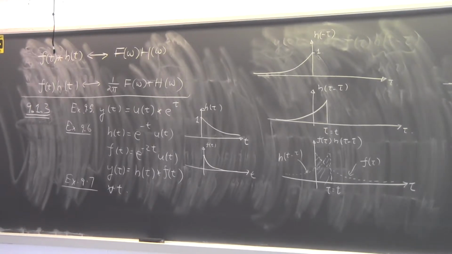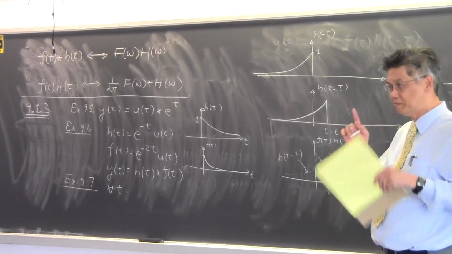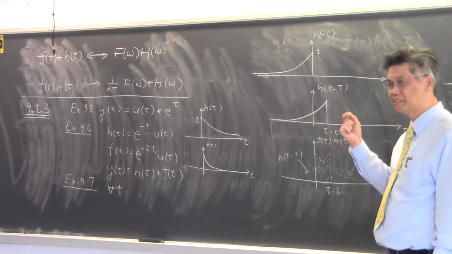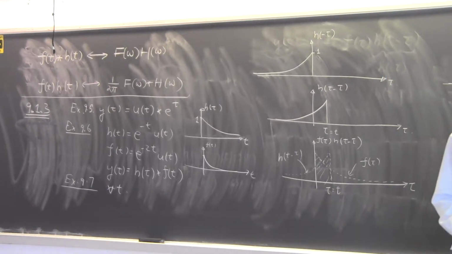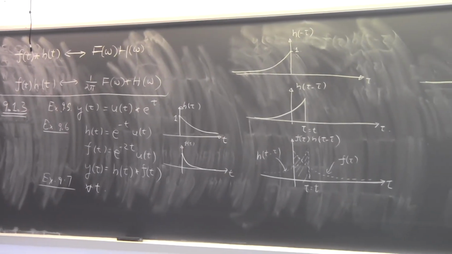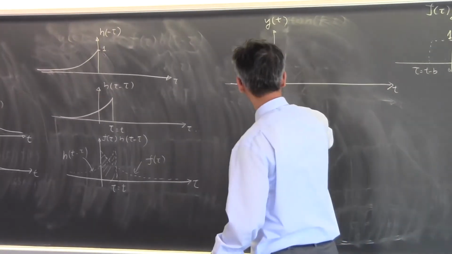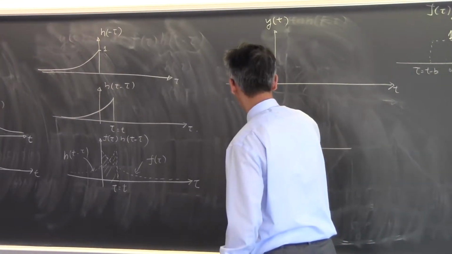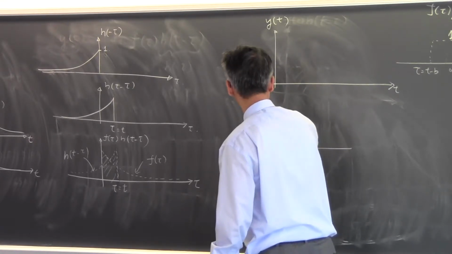Okay, so let's assume that when t is equal to 0, there's no overlap at all. So the value should be 0. But if t is infinitesimally larger than 0, how big would the overlap integral, and how big would the overlap area be? It will be still very small, right? So if the overlap is very small, if I were to draw it correctly,